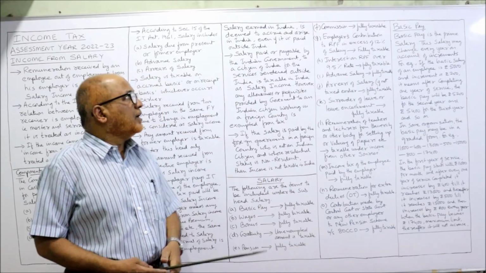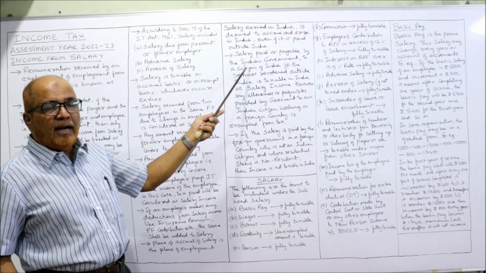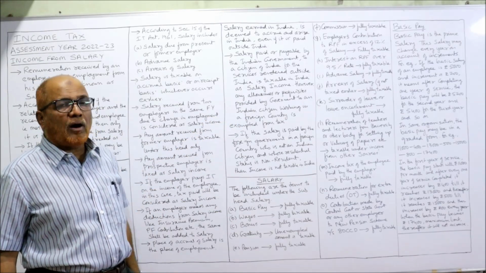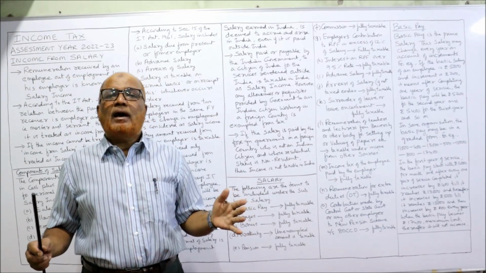Whether it is paid in India or outside India is immaterial, because it is accrued in India, so it is an Indian income. Next, salary paid or payable by the Indian government to a citizen of India for services rendered outside India. Sometimes what will happen?